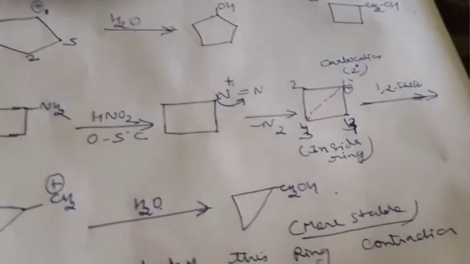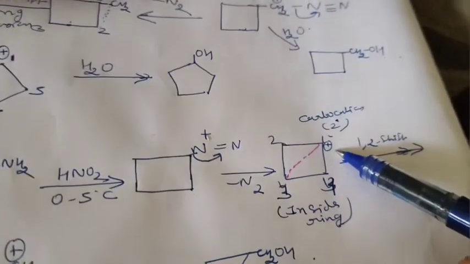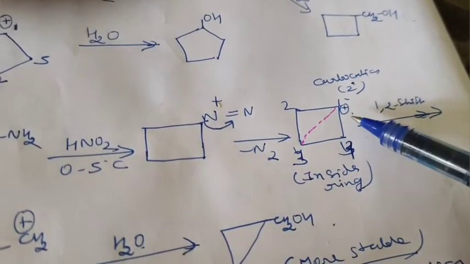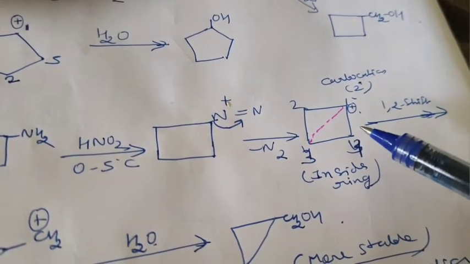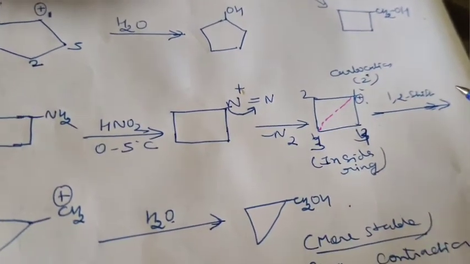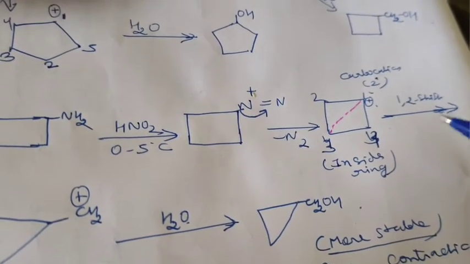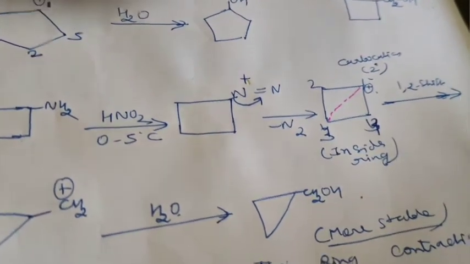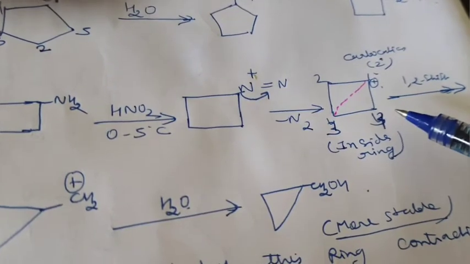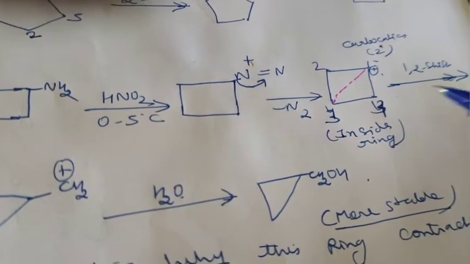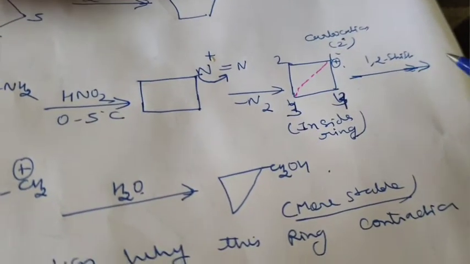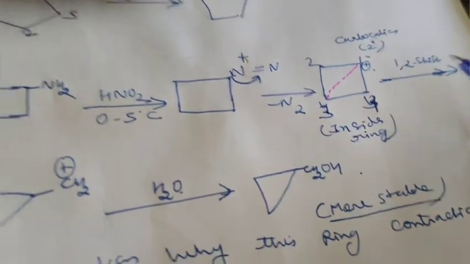You just note down here the intermediate species, it is the 2 degree carbon atom. Now the question arises, then what happens? Why will it proceed further? Because 2 degree is already stable, so why will it proceed further? Because after that a 1-2 shift will take place, and there one cyclo compound is formed.